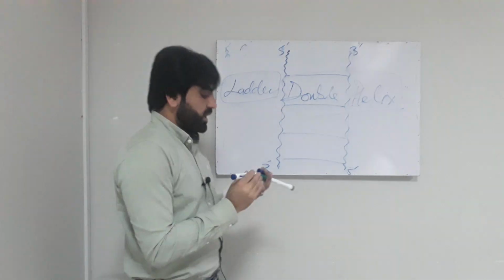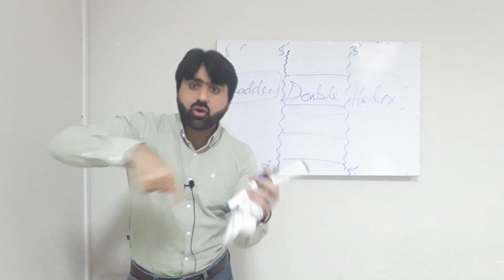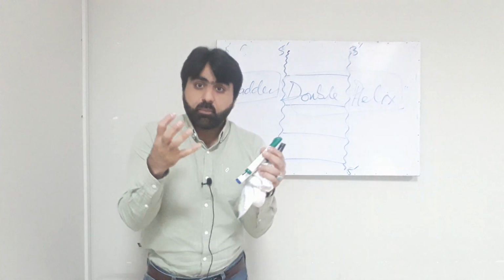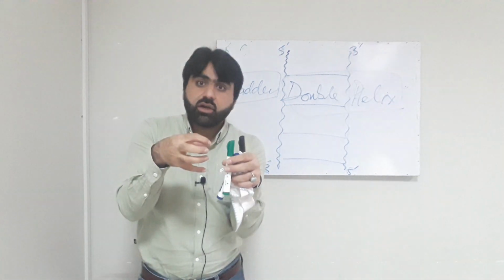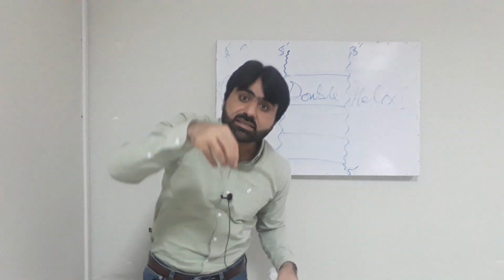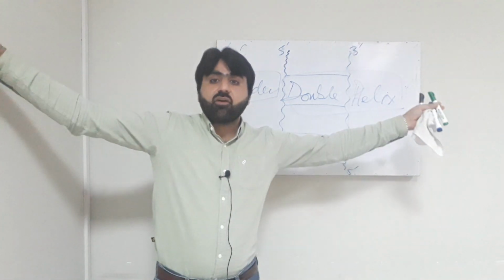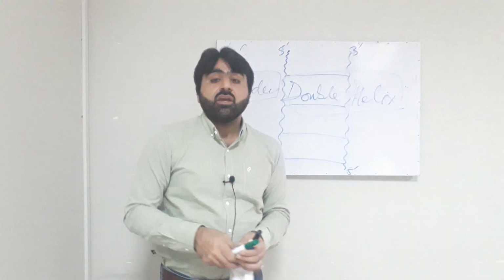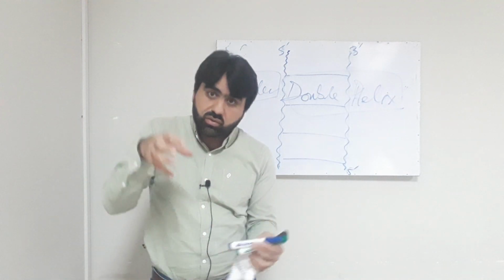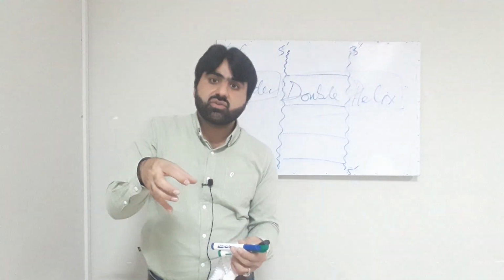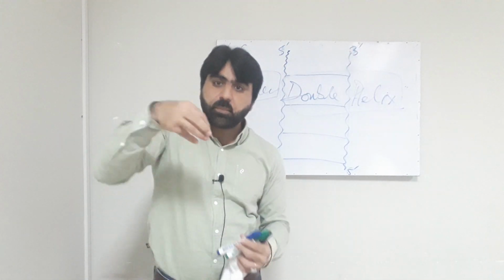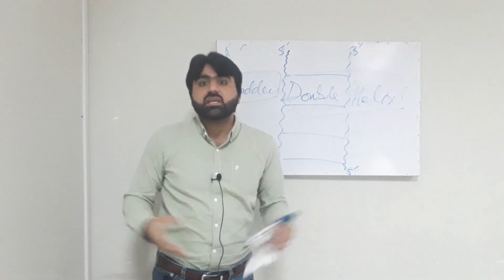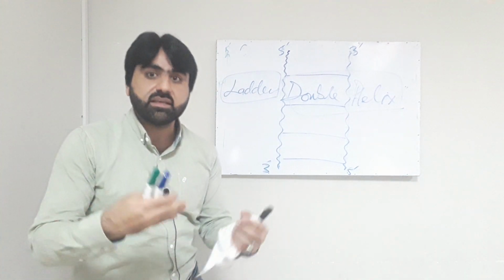So it twists around itself, or you can say the DNA coils around itself or around a special protein in order to make a pack of itself, in order to accommodate itself inside the cell, because otherwise the long thread of the DNA will not be able to accommodate itself inside the cell. So this coiling of DNA is known as packing of the DNA. So DNA packs itself in order to adjust inside the cell, because otherwise the long threads are not able to adjust inside the cell.